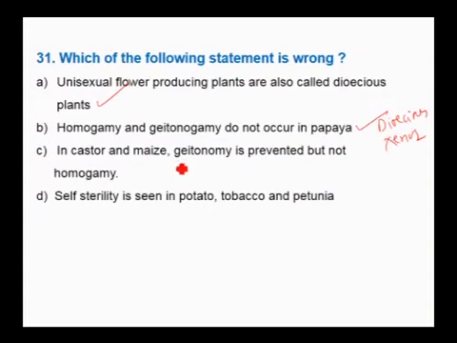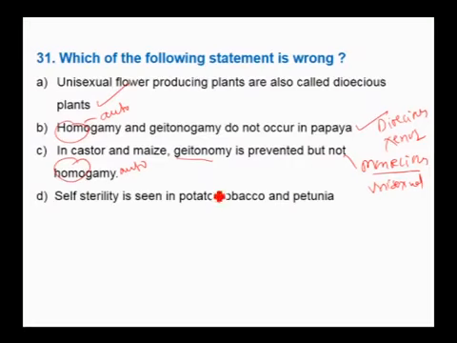Homogamy, or autogamy, is prevented but not geitonogamy, because these are monoecious. You can read homogamy as autogamy, that is pollination within the flower, because they produce unisexual flowers, but the plant is bisexual.